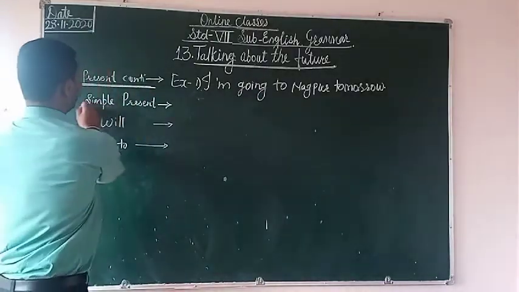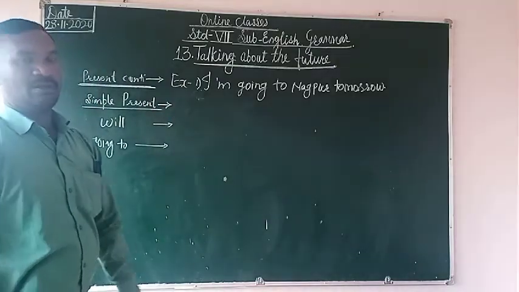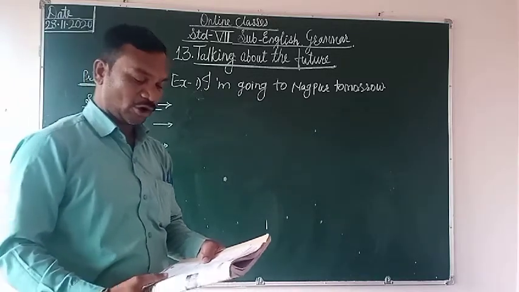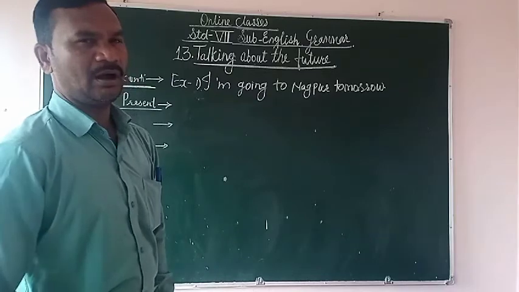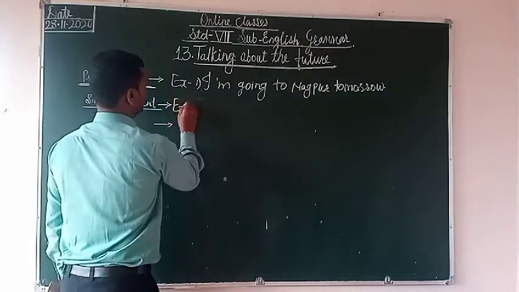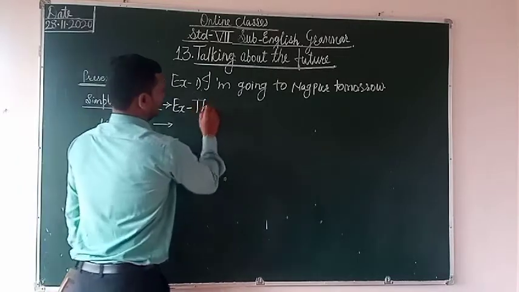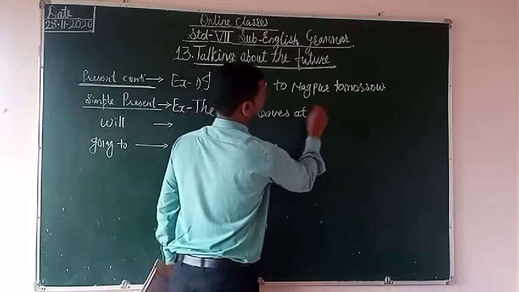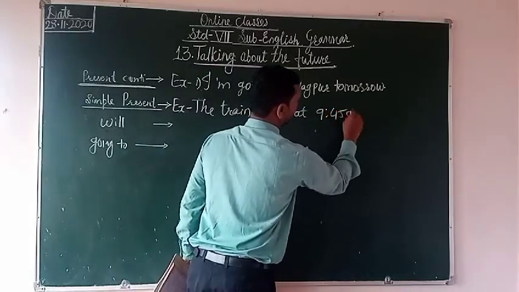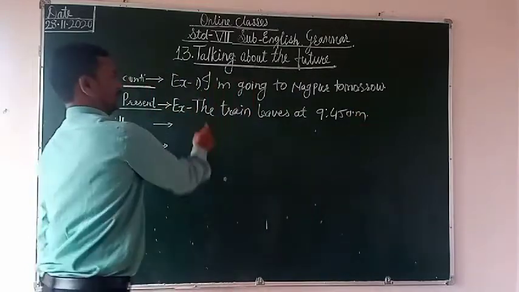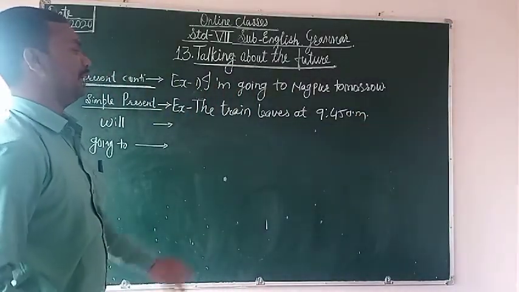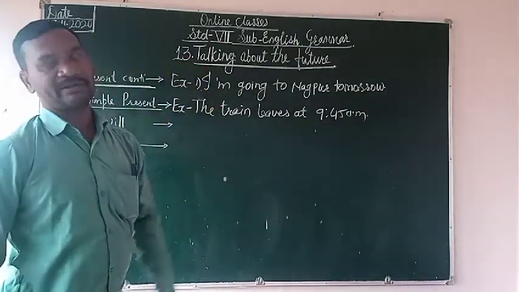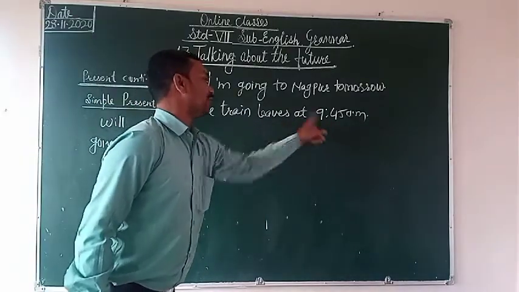Okay. Now we are discussing the simple present. When we are discussing the simple present, we use it for official programs or timetables. Generally, official programs or timetables. See, the train leaves at 9:45 AM. ट्रेन 9:45 AM को जाने वाली है.